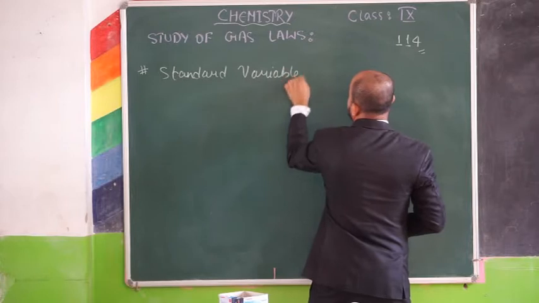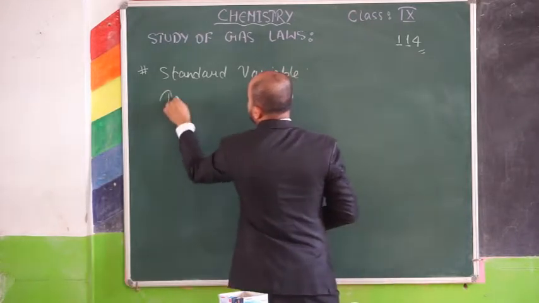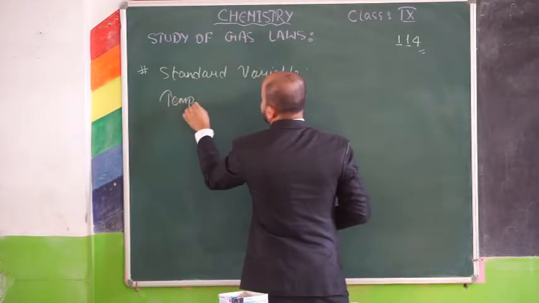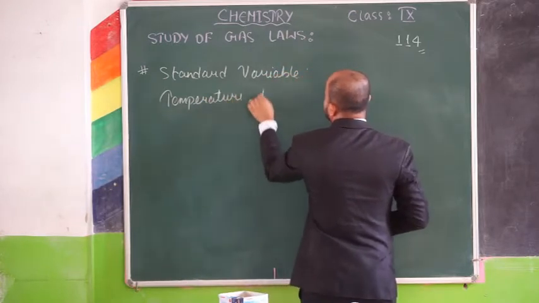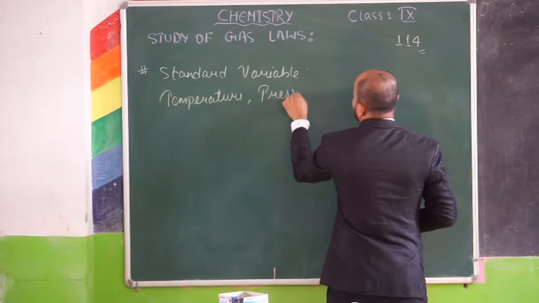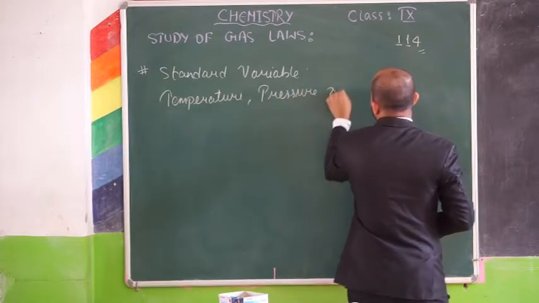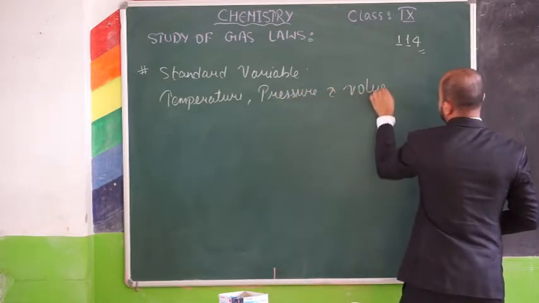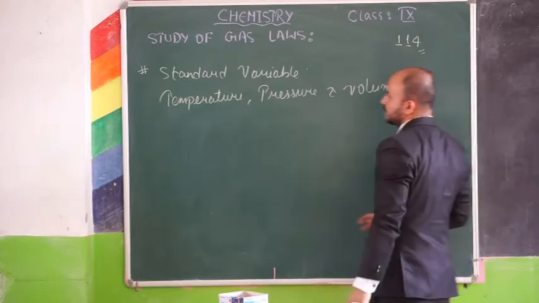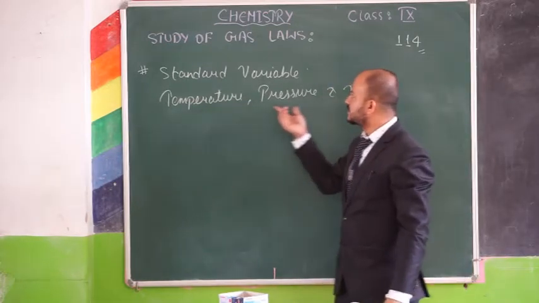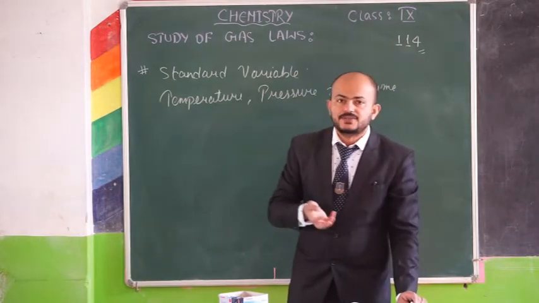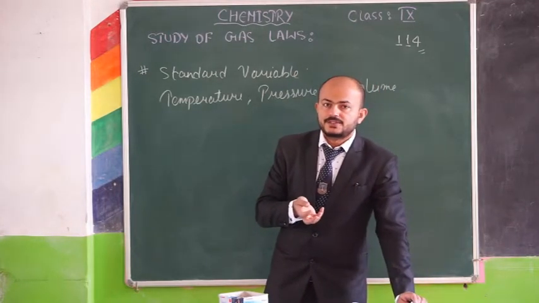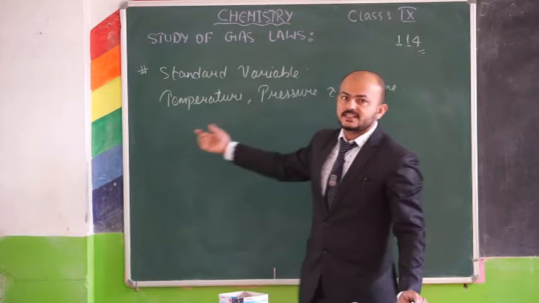And these are what? These are temperature, pressure and volume. So now these three standard variables will determine how a gas behaves under a particular set of these conditions.